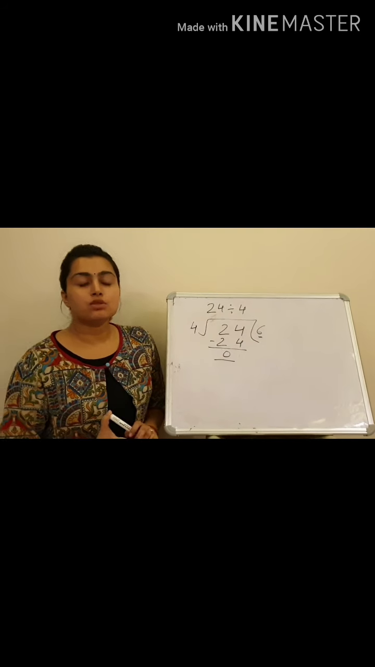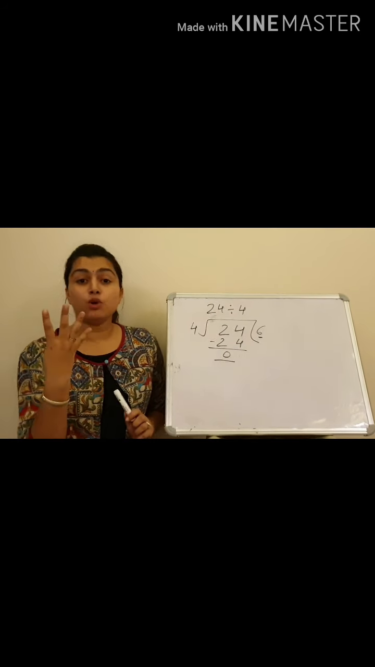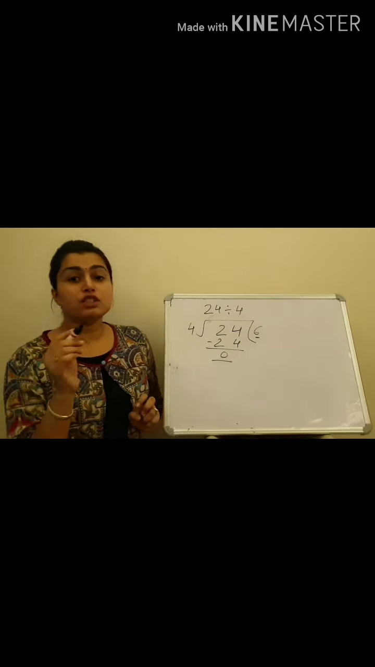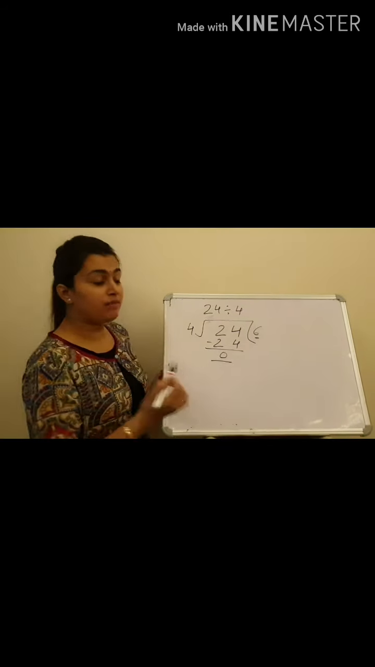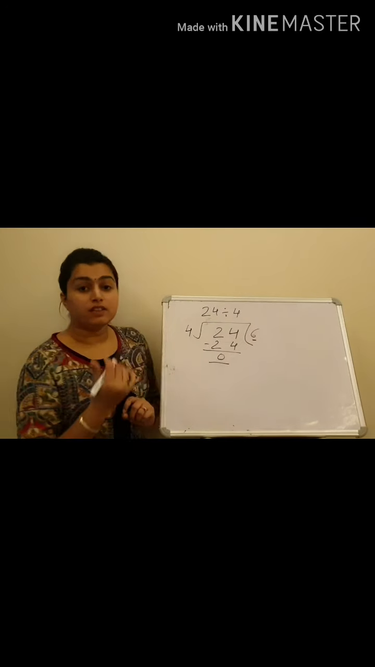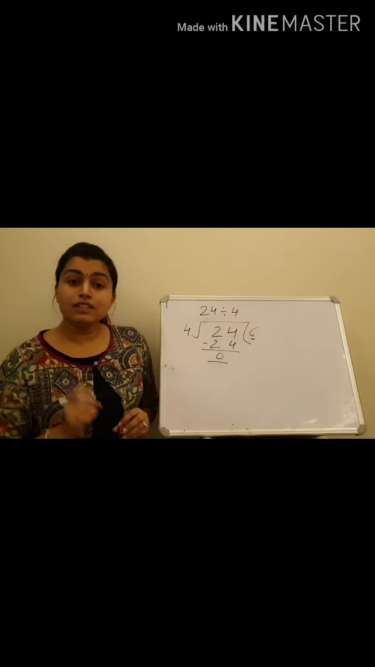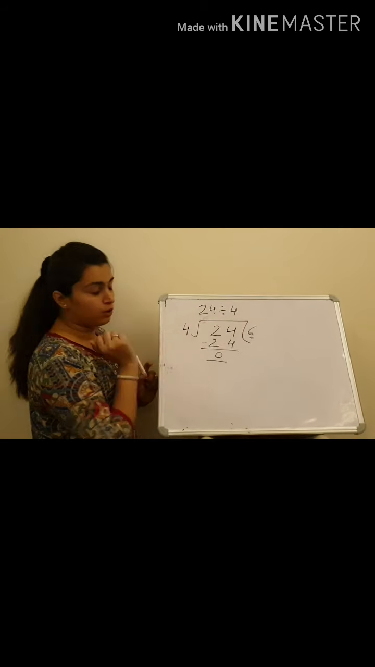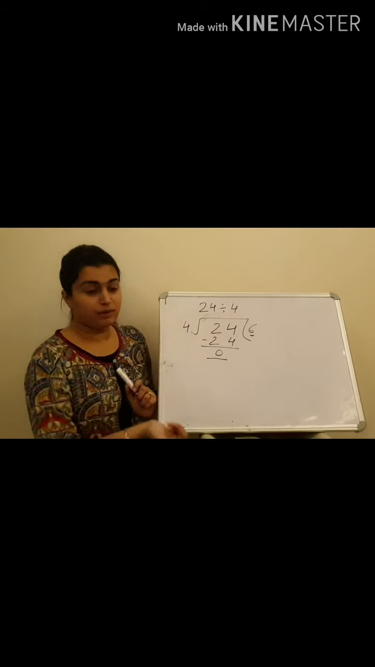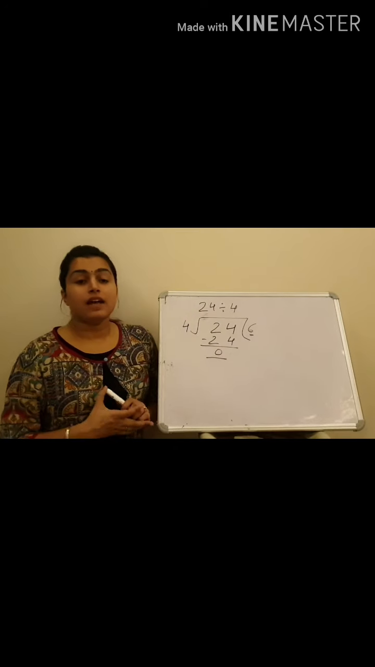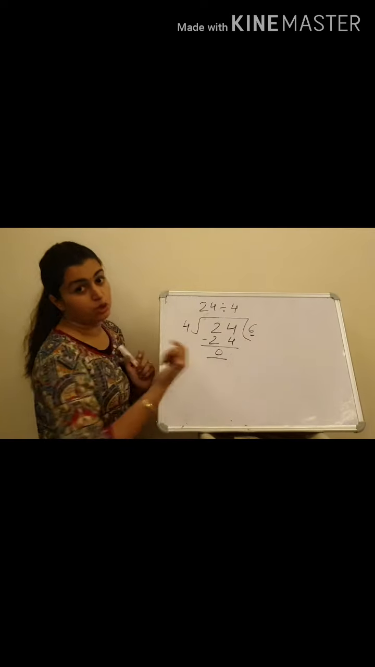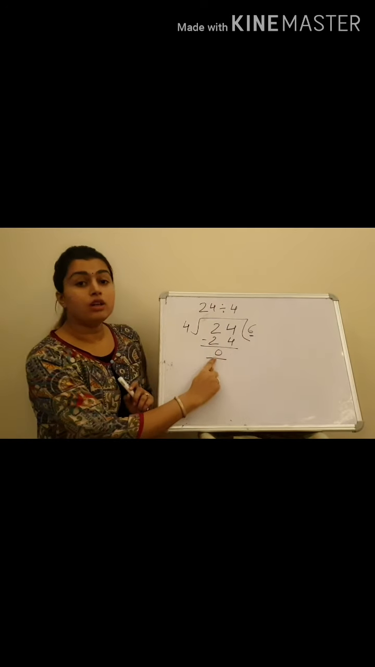Now students, in division there are basically 4 terms. The first term is dividend, the number which is to be divided, like 24. This is called dividend. And the second term is divisor, the number by which we are dividing, like 4. The answer is called quotient. And here this is called remainder.